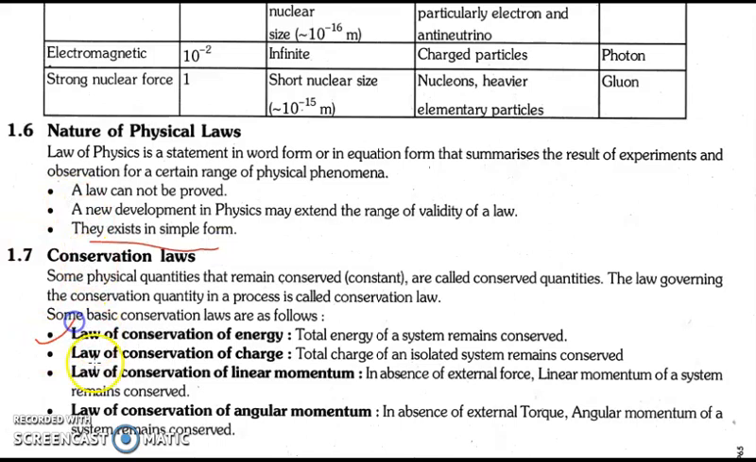जैसे first example is law of conservation of energy. Law of conservation of energy आपने पहले भी पढ़ा है, that energy of a system can neither be created nor be destroyed, but it can be converted from one form to the other form. This is known as law of conservation of energy.